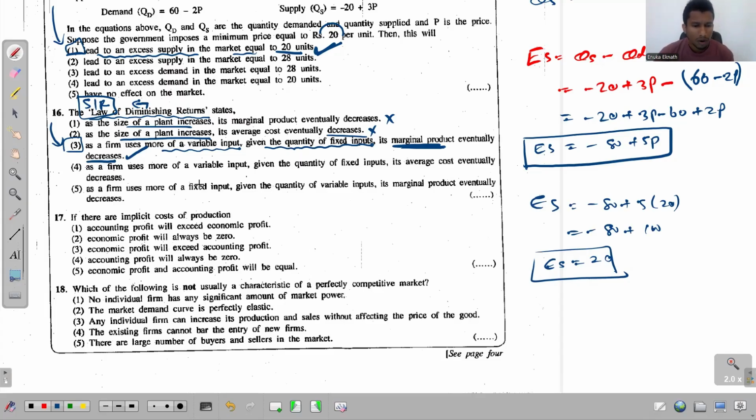As a firm uses more of a variable input, given the quantity of fixed inputs, its average cost eventually decreases. මේ average variable cost should eventually increase. එහෙම තිබ්බනම් මේකත් ගන්න තිබ්බා. The fifth one says, this is wrong then. The given one is wrong. The fifth one says, as the firm uses more of a fixed input. See, if the fixed inputs are changed, it relates to the long run, not the short run. So that's why this is not relevant.